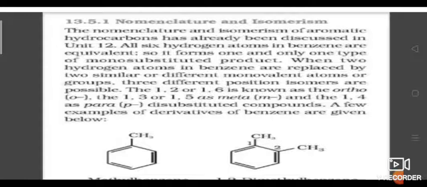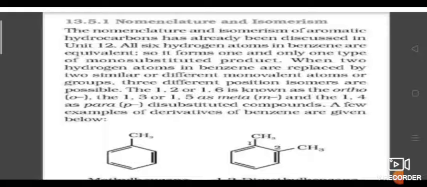In toluene, only one substitution is there, so we say it is methyl benzene or toluene. In the next compound, the first substitution is present on the first carbon and the methyl group is on the second carbon. It is known as 1,2 dimethyl benzene, otherwise ortho xylene. Why do we say it is ortho xylene? Because the substituents are present on the first carbon and second carbon.